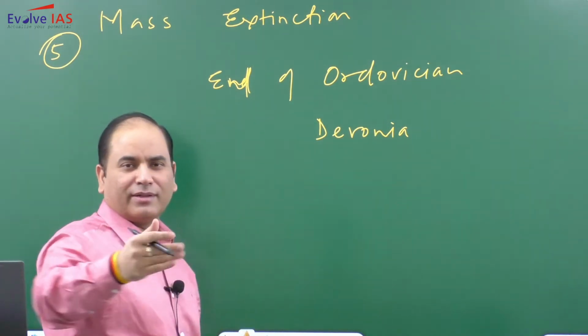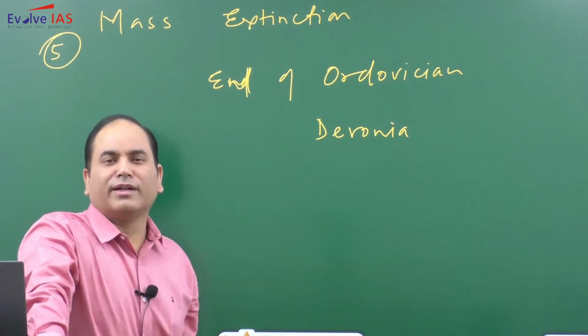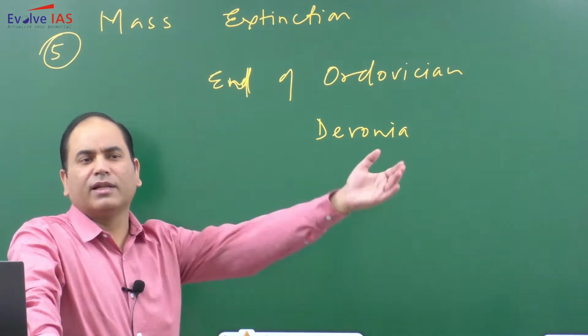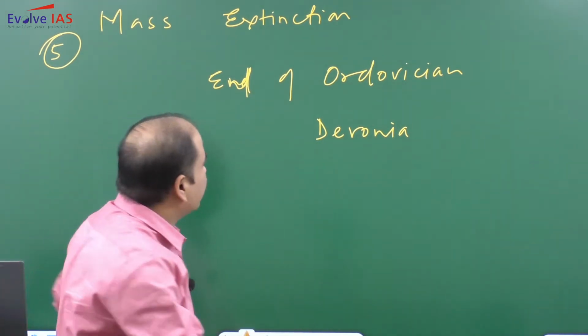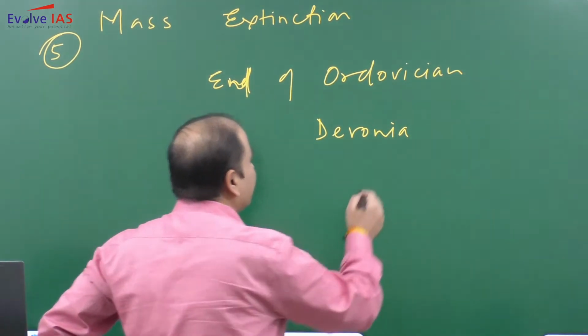Even in your Atlas, GS students will find a geological time scale given. So end of Ordovician, end of Devonian,